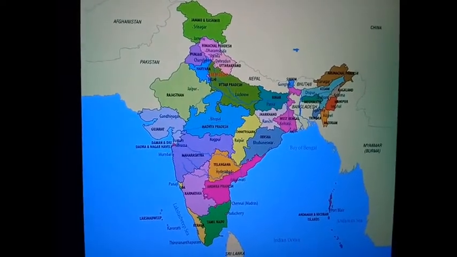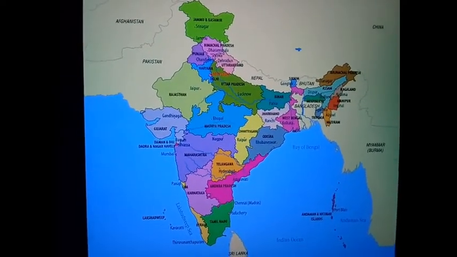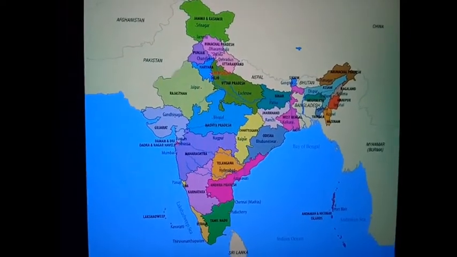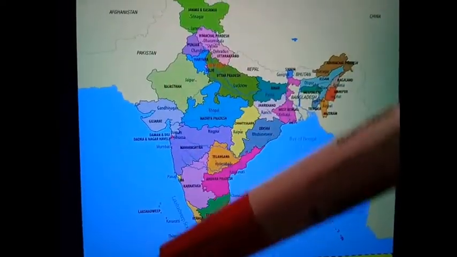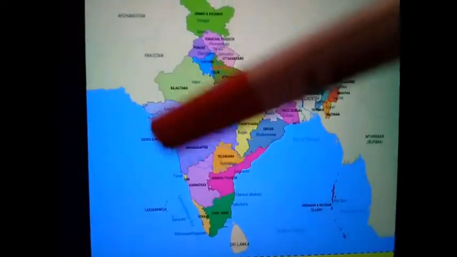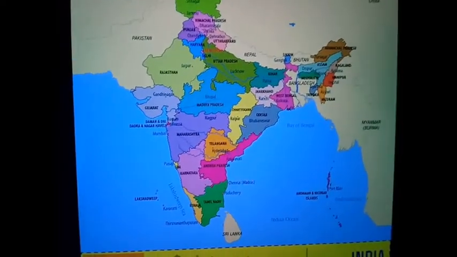India is located in the continent of Asia, in the south part of Asia. India is a country that has the shape of a peninsula that is surrounded by three different oceans.